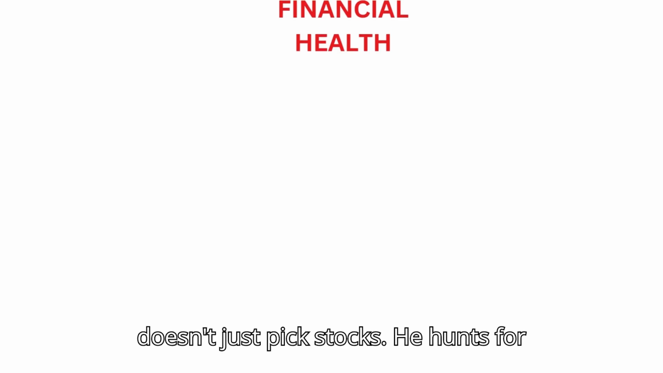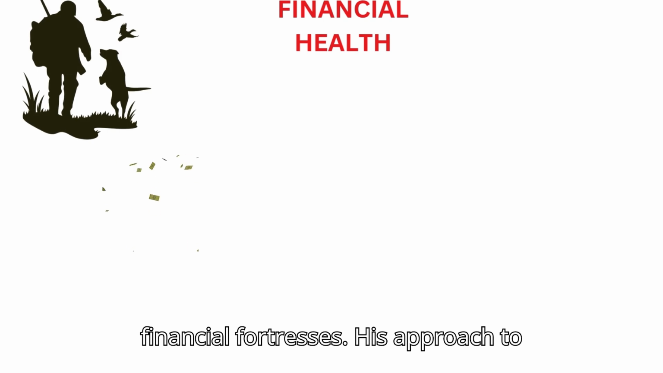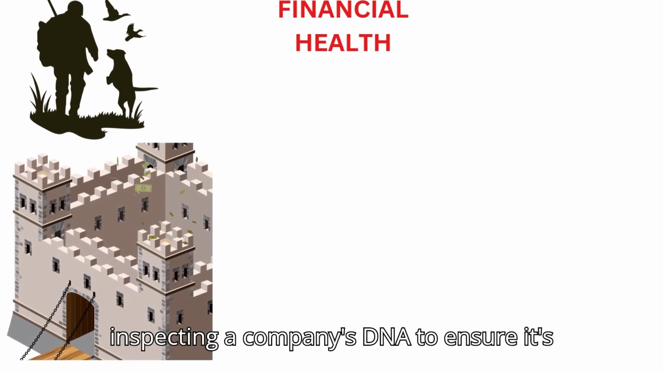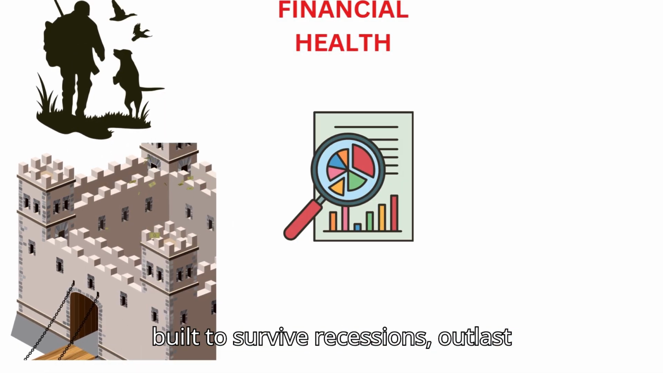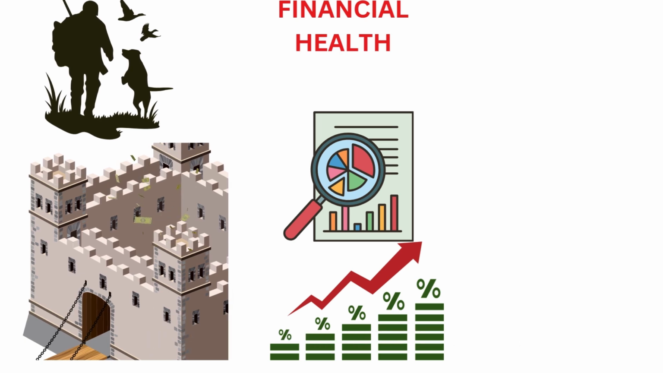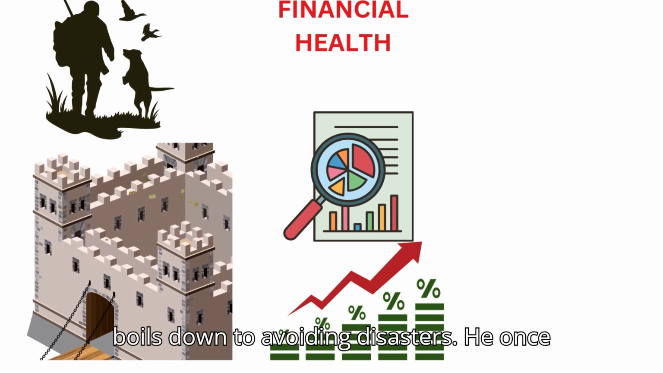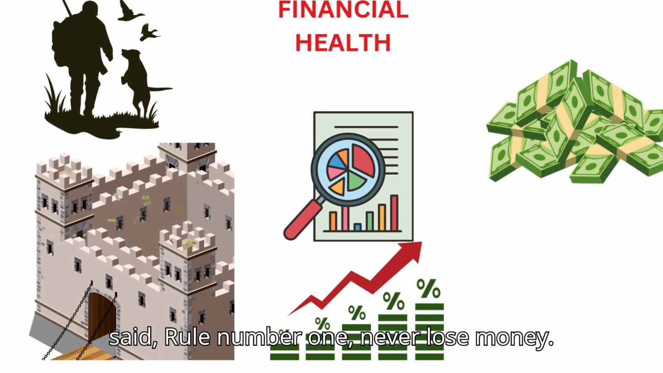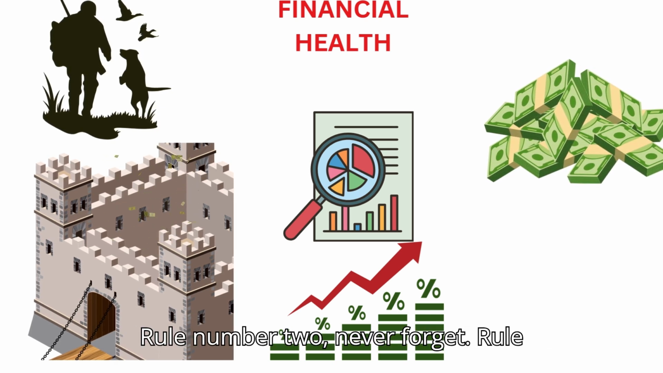Financial health. Warren Buffett doesn't just pick stocks, he hunts for financial fortresses. His approach to financial health is like a detective inspecting a company's DNA to ensure it's built to survive recessions, outlast competitors, and grow for decades. Buffett's obsession with financial health boils down to avoiding disasters. He once said, "Rule number 1, never lose money. Rule number 2, never forget rule number 1."